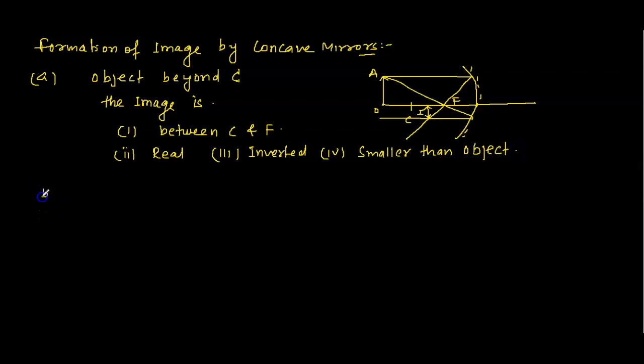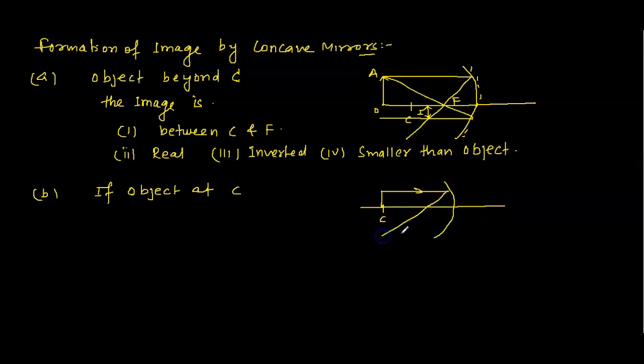Now let's consider the second case. If the object is placed at C, the center of curvature, the line parallel to the principal axis will pass through the focus, and the line going directly through the focus will meet at this point only.